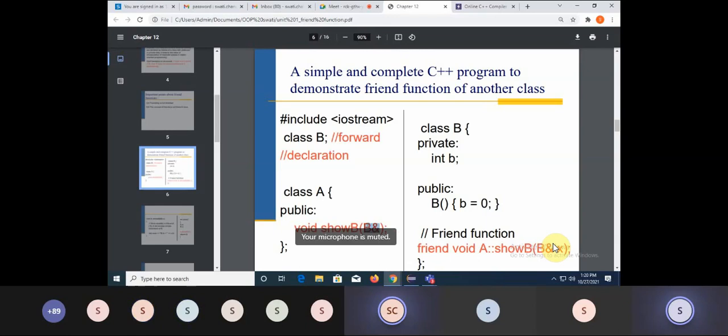But this class should understand कि मेरा private data मुझे A को share करना है. So what will happen in that case? So when I'm going to access that particular function in my class B, I need to define that function there with the help of a friend keyword. Fine, मतलब मैं उस फंक्शन को फ्रेंड बना रही हूँ. जैसे ही मैंने उस फंक्शन को फ्रेंड बना दिया, I can access the data. But ये member function है class A का, so I cannot simply write it. I do need to use a scope resolution operator with a normal syntax.